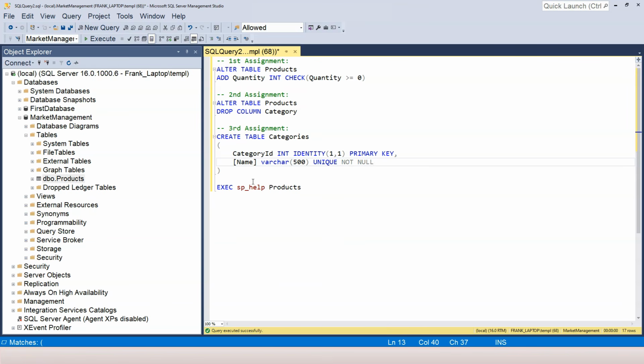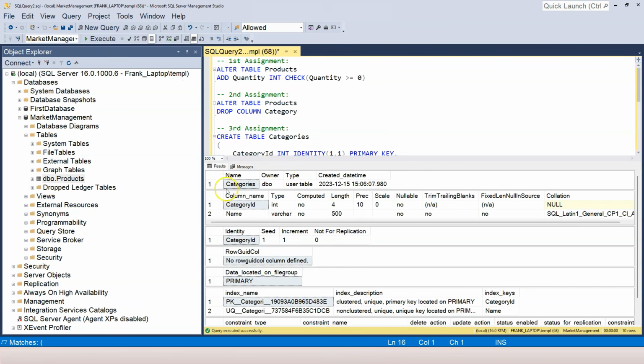Right? It does not make sense that I have a category that only has ID, doesn't have name. So I want to add the not null constraint. Now I can highlight this and press F5. And now do Ctrl R to hide it. Then I can change this SP help statement to change the table name to categories.